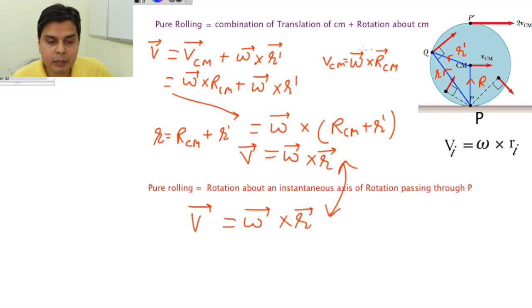Because this V_CM is equal to omega cross R_CM. That is the condition of pure rolling, that V_CM is equal to omega R_CM. I am using the scalar version of this equation. Because of this condition of pure rolling, the approach to represent pure rolling as translation plus rotation is same as pure rotation about this axis P.